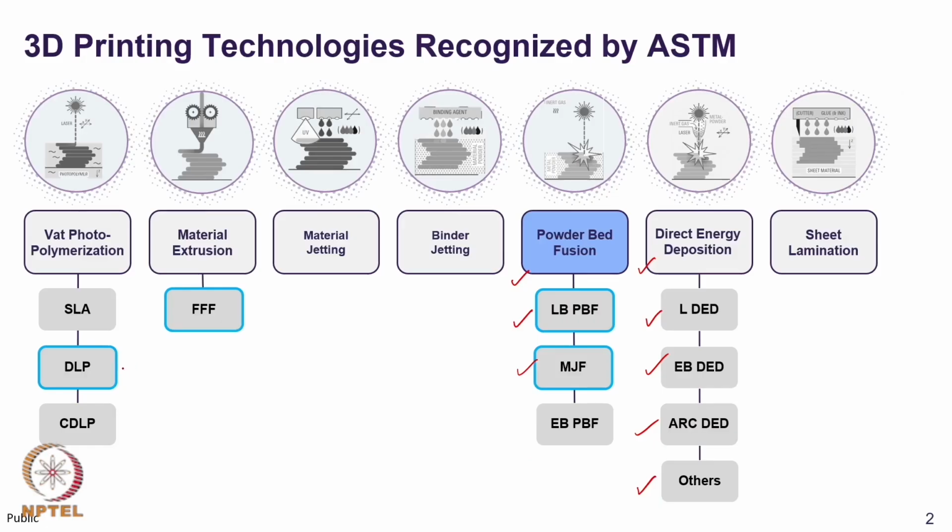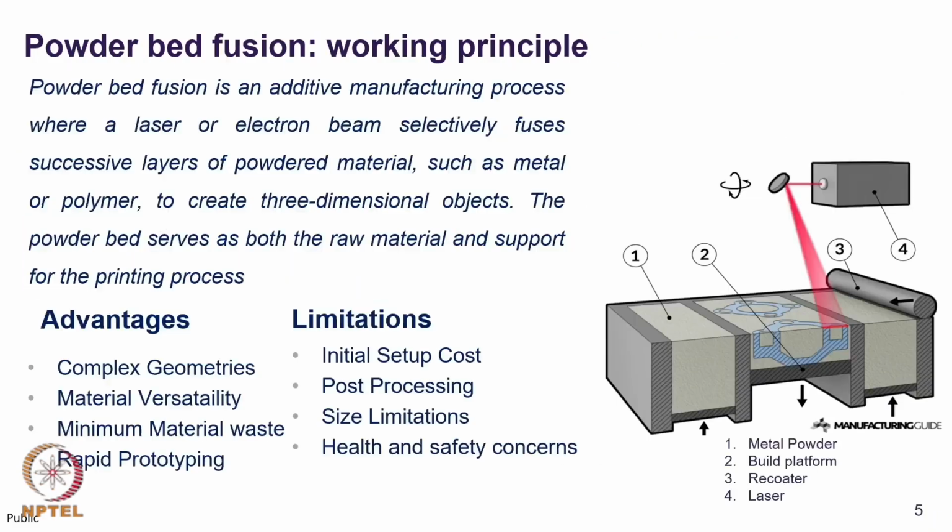That means we now know about laser based DED, electron beam DED, and arc DED, and similar processes. The squares which are highlighted in blue, as mentioned earlier, are the technologies which are available with Wipro 3D. We also learnt about sheet lamination process and its applications. We have also learnt about various hybrid additive manufacturing processes.